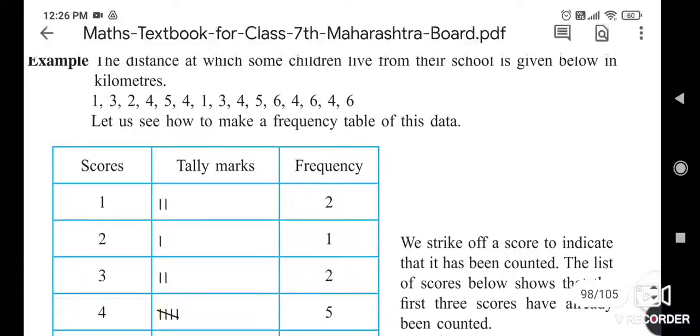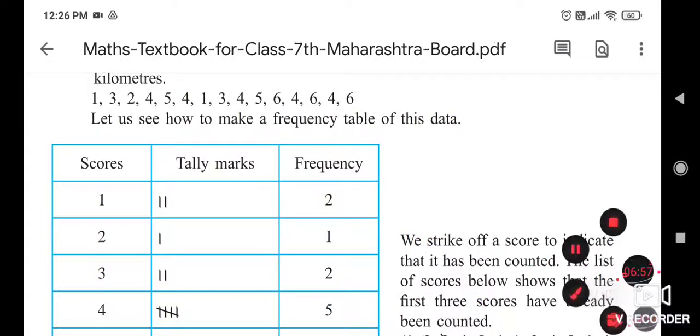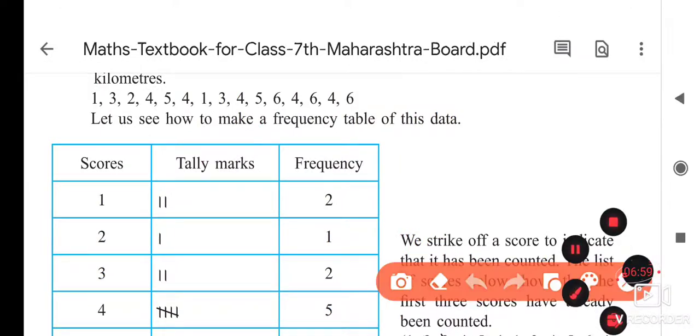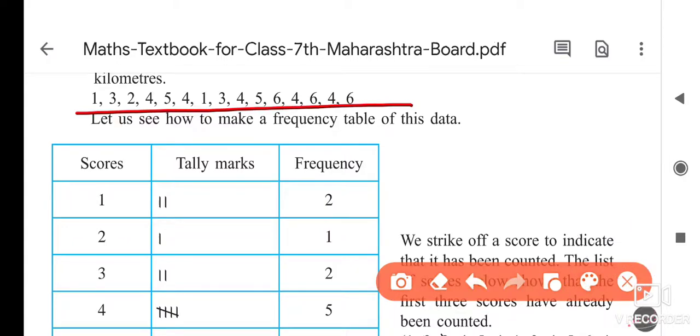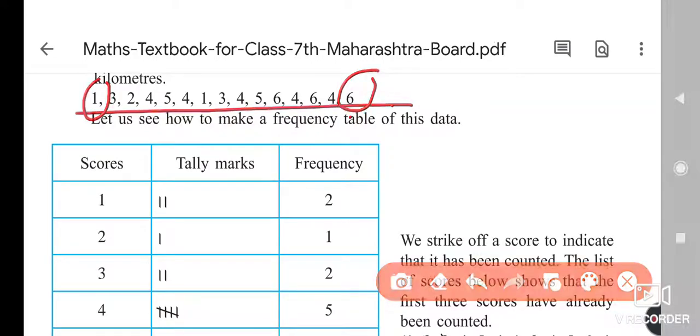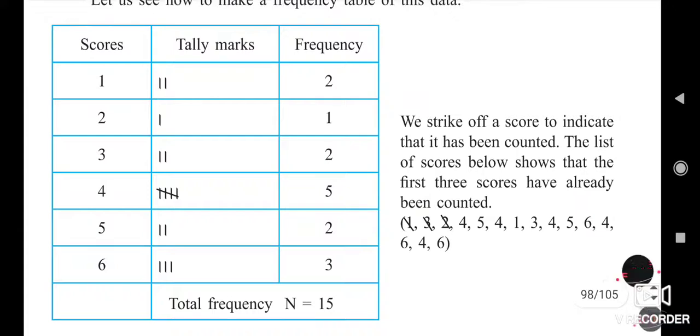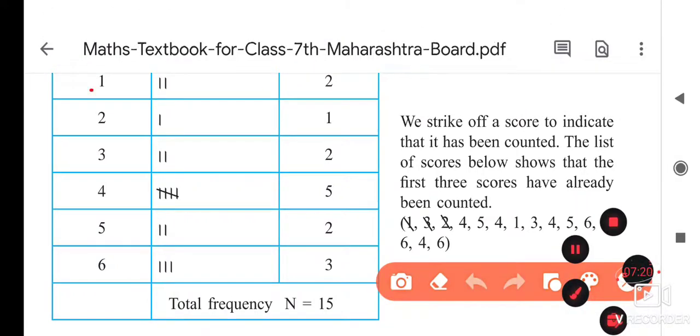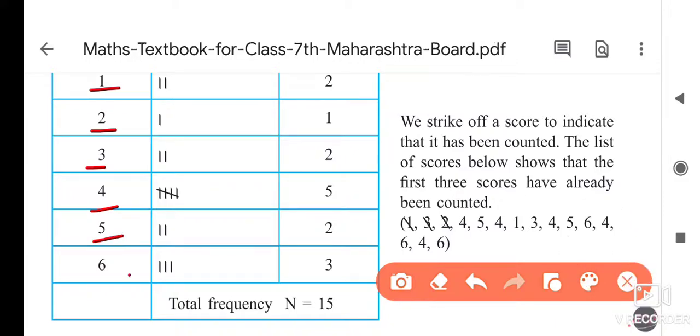So first box, score. How to give these marks? First of all, from this we have to find which is the smallest number and which is the greatest one. Which is smallest? 1 is the smallest one. And which is the greatest one? 6 is the greatest one. It is given at the end, but that does not mean it is the greatest. If you see the data, you will notice that 6 is the greatest number. So in the score we have to write the numbers 1 to 6: 1, 2, 3, 4, 5 and 6.